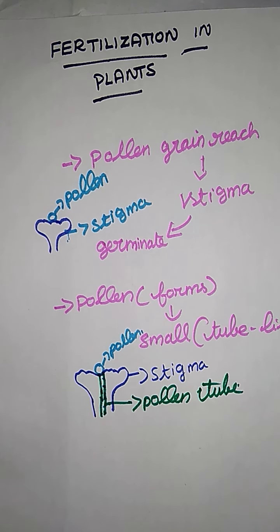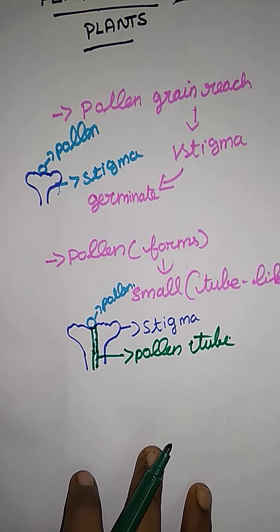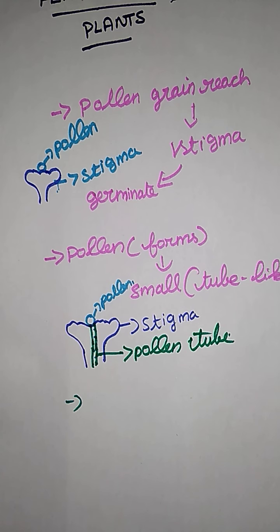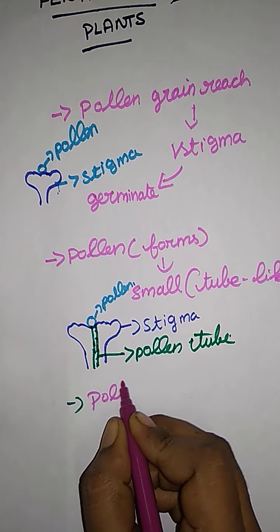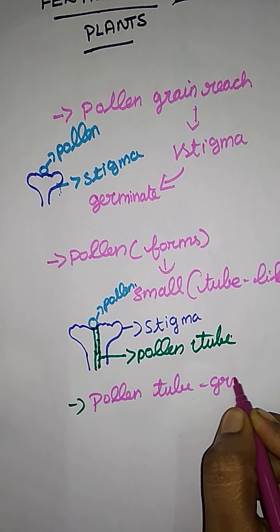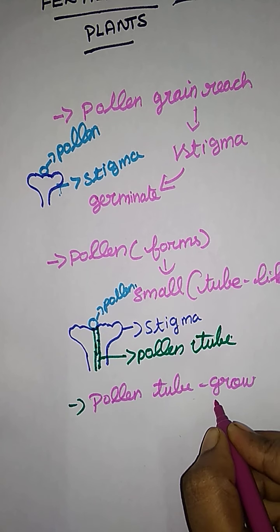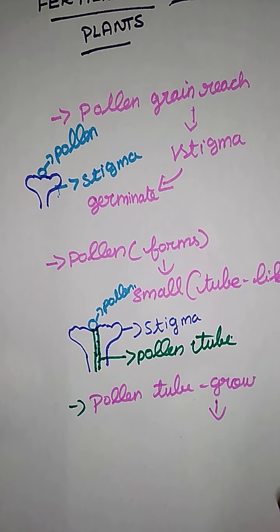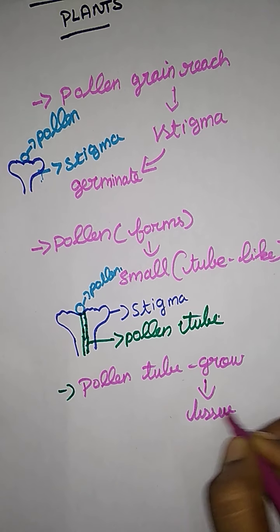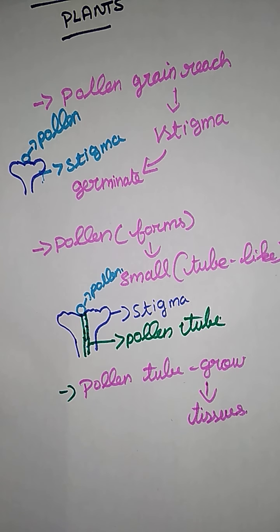The next fertilization step is that the pollen tube grows with the help of tissues. Tissues from where?